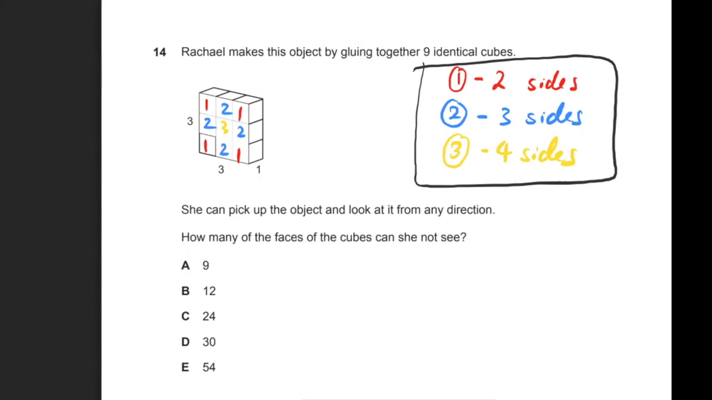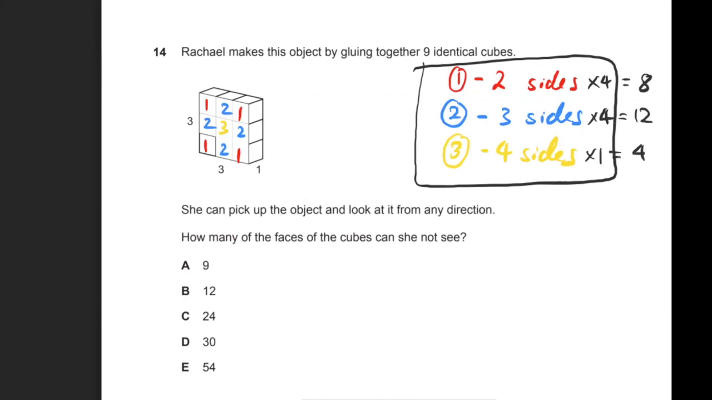So in terms of type 1, there are 4 of them. So there's 4 lots of 2 sides that cannot be seen. So 2 times 4 is 8. For type 2, there are 4 lots of 3 sides that you can't see. So 3 times 4 is 12. And then for type 3 cubes, there's only 1 of that cube. So 4 sides, so 1 lot of 4, that is just 4.